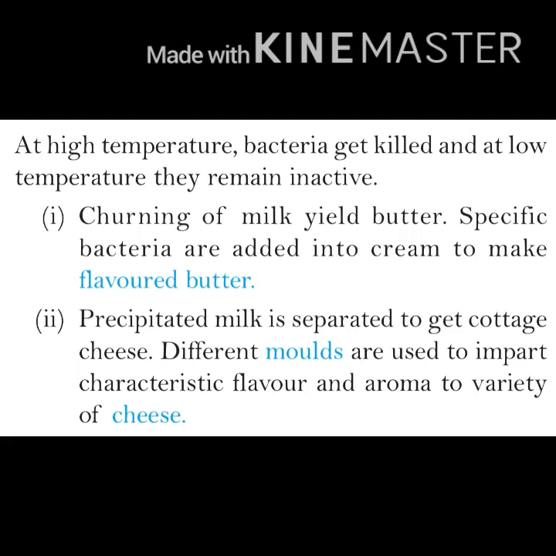Churning of milk yields butter. Specific bacteria are added into cream to make flavored butter. Churning means shaking. By this process we can make butter from milk, and to give it flavor some specific bacteria are added. Precipitated milk is separated to get cottage cheese. Different molds are used to impart characteristic flavor and aroma to a variety of cheese. Precipitated milk is the milk that we get after separating the cheese. Molds are a type of fungal species that are used to give flavor and aroma, meaning smell, to cheese.